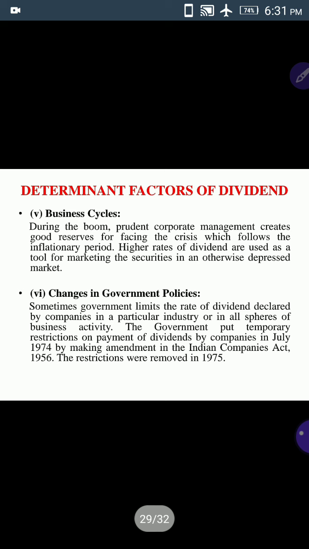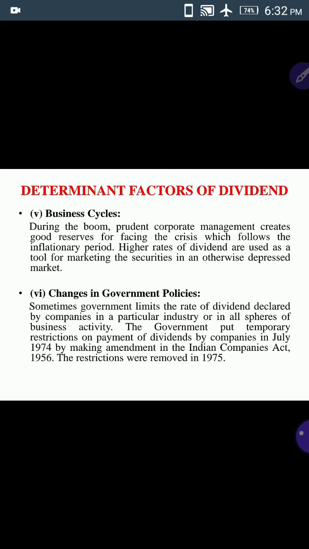Fifth one, business cycles. See, during the boom period, when there are huge profits, generally the firm will pay more dividend. When there are crises, the company may pay less dividend.